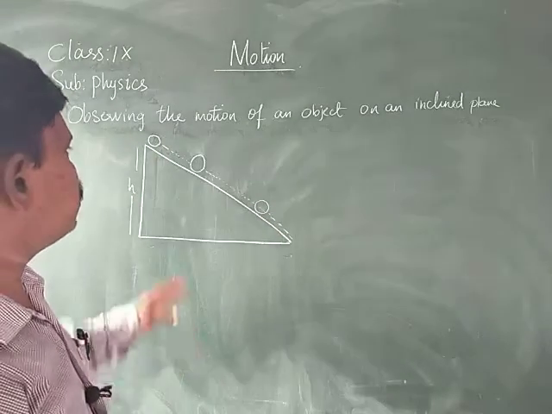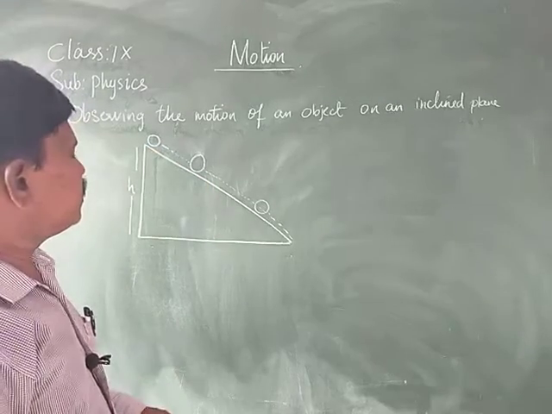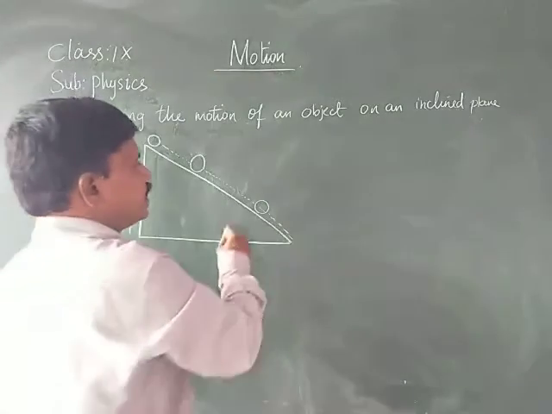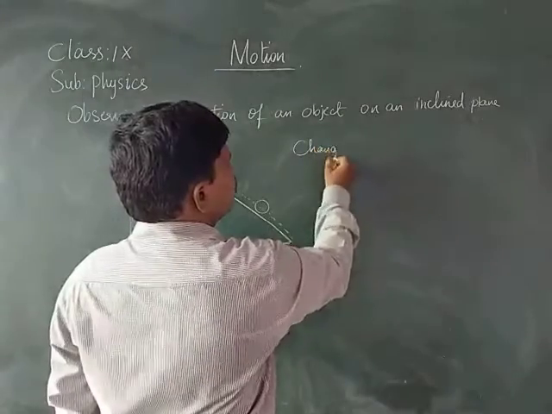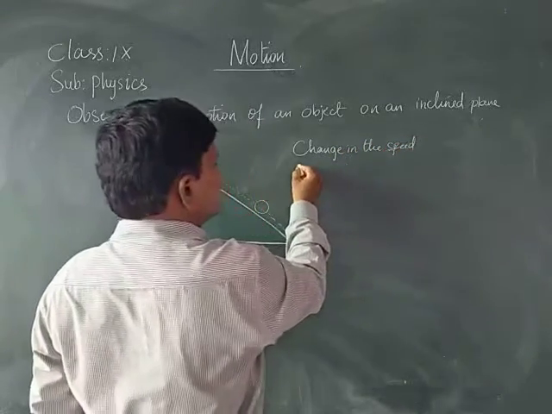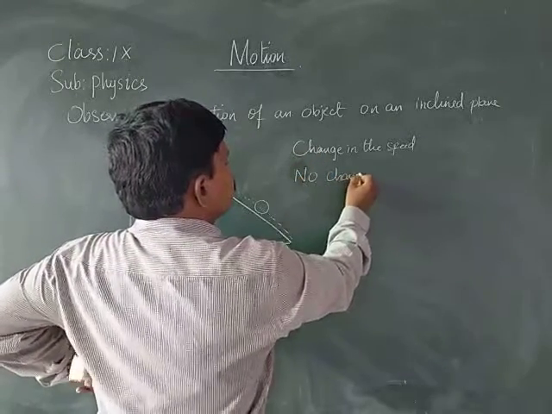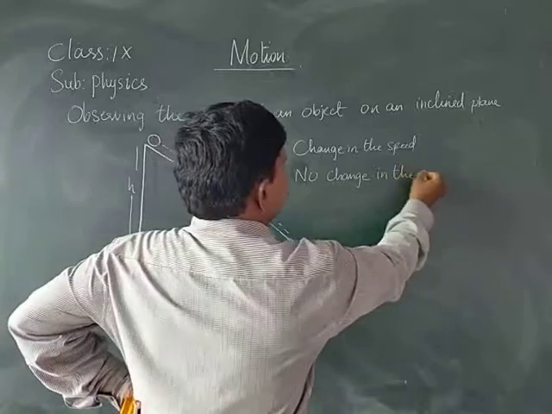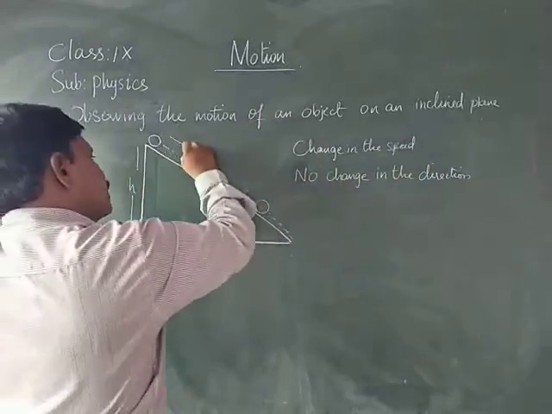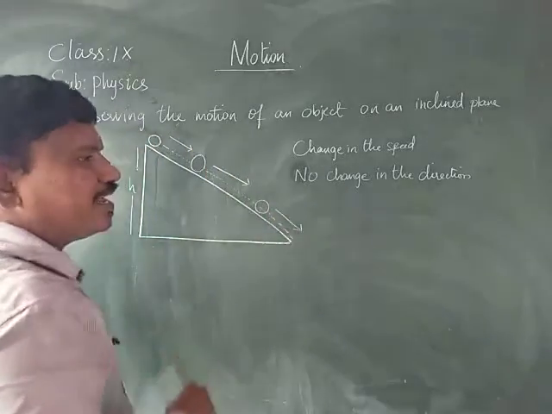When you observe the ball coming down, we observe that there is a change in the speed. Yes, there is a change in the speed, but there is no change in the direction. The direction of the ball is only in the downward direction, but the speed increases.